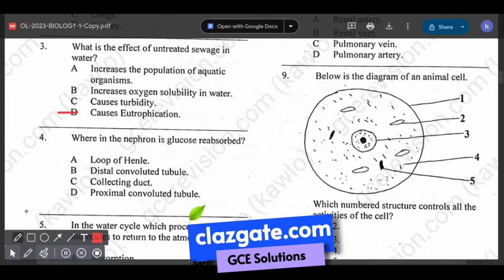Question number 4 is asking us where in the nephron is glucose reabsorbed? Take note, reabsorbed. Most glucose reabsorption happens in the proximal convoluted tubule. The proximal convoluted tubule is lined with special cells that contain sodium glucose co-transporters. These co-transporters help to reabsorb glucose from the filtrate back into the bloodstream along with sodium ions. The answer to question number 4 is D.